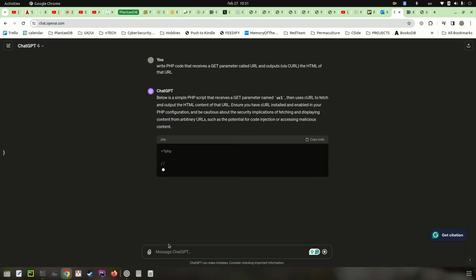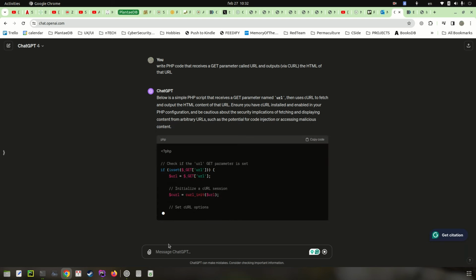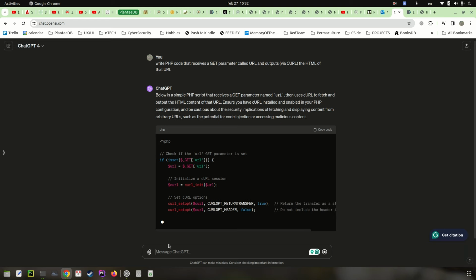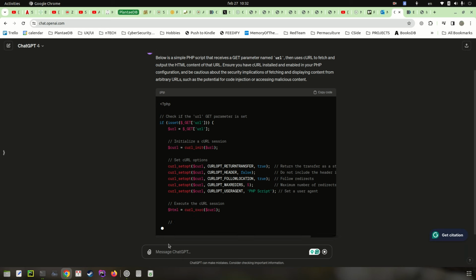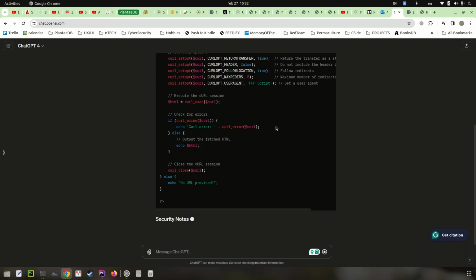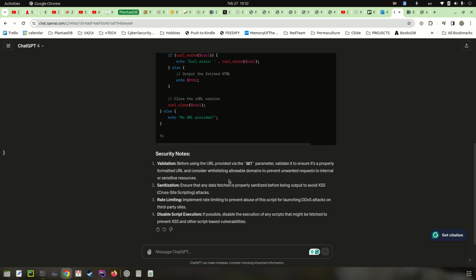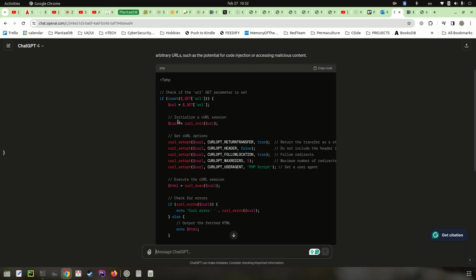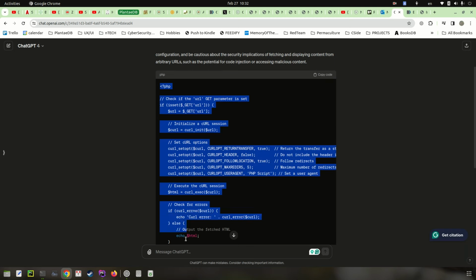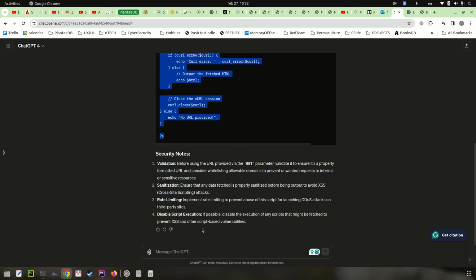Okay, let's see the code. If it's set, curl init, return transfer, follow location, yeah, it's a good one. It sometimes happens that it continues to write in Python by default, even if the above code was in PHP, so it's messy sometimes.